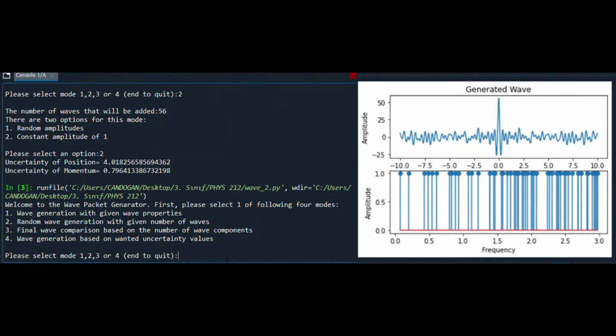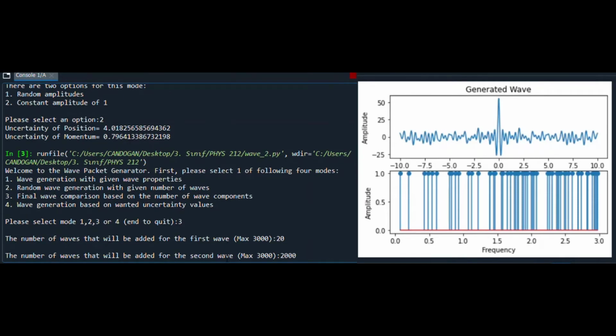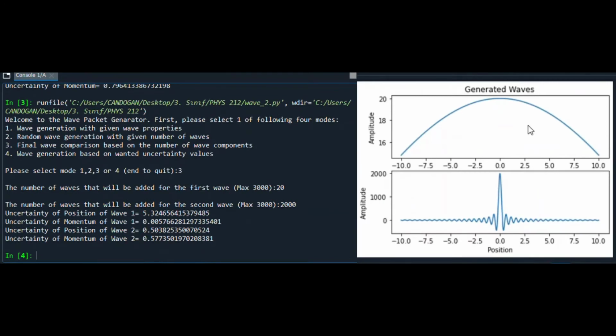The third mode is about comparison of 2 waves. It will ask me to enter 2 different numbers, each corresponding to the number of harmonics in each wave. Let them be 20 and 2000. Once I enter them, the code will plot both waves so that I can get a visual representation. Also, it will calculate uncertainties.